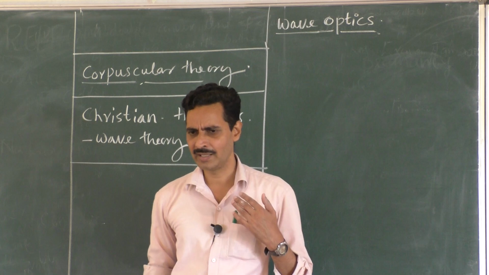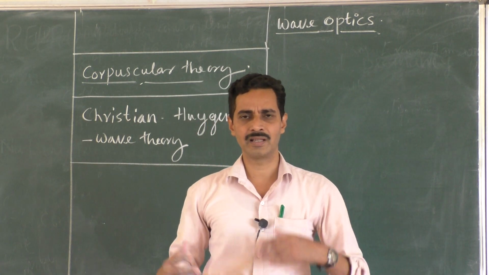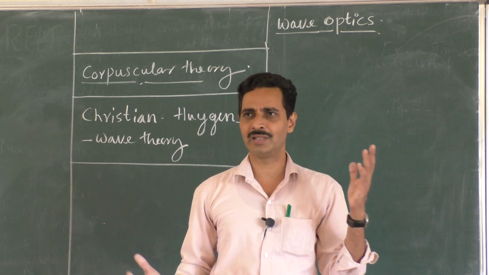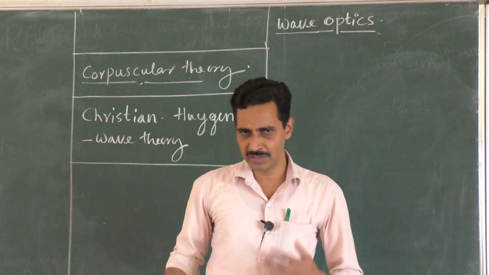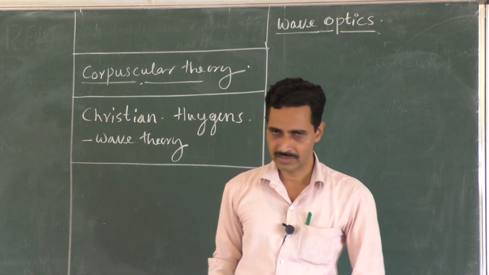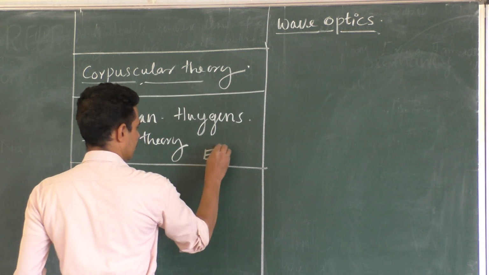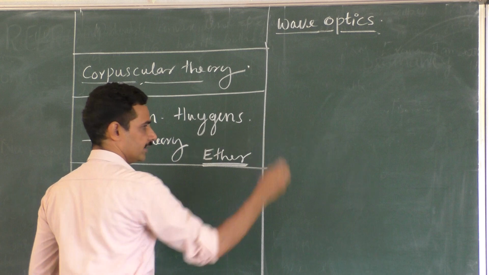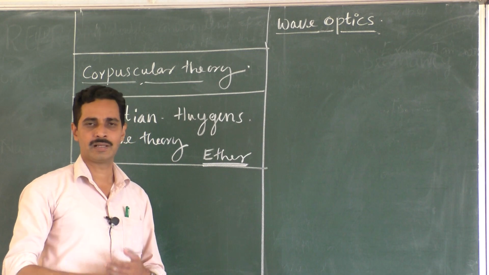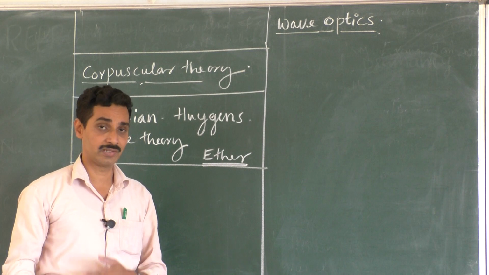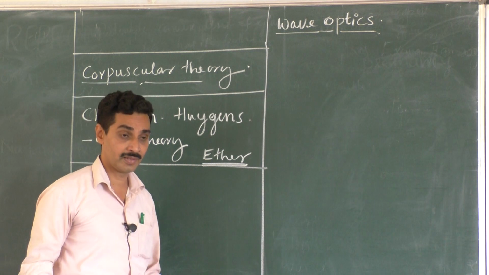Of course, Huygens says finally that there is a medium, there is ether everywhere, and using that hypothetical medium, that is just an assumption that there is an ether medium everywhere. Using ether medium, light travels. That's what he says. But ether was disproved. Ether means everywhere present. That is what the meaning. So the presence of ether everywhere was disproved.